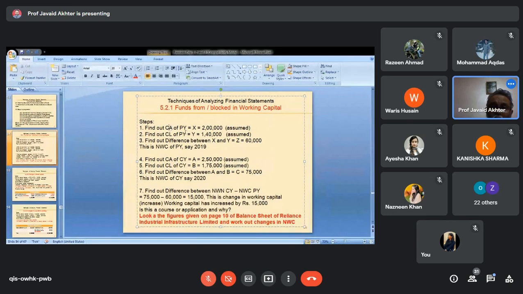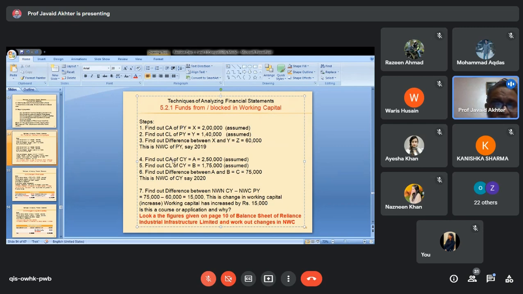Find out current assets of the previous year. Whatever is the data of the previous year, we can calculate the value of current assets. For example, it is X, or let us say it is 2 lakh. Find out current liabilities of the previous year, say Y, and it is 1,40,000. So the net working capital will be the difference between X and Y, which is 60,000. This is the net working capital of the previous year, because data will be given for 2 years.